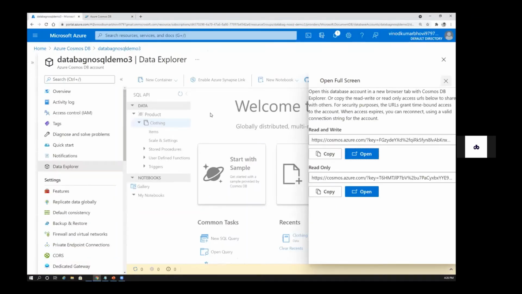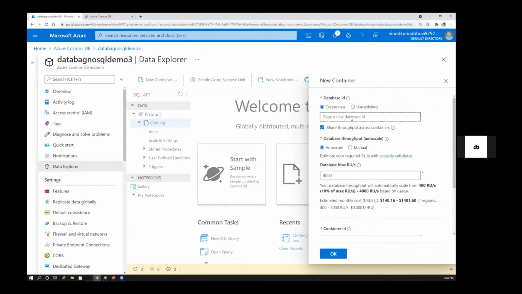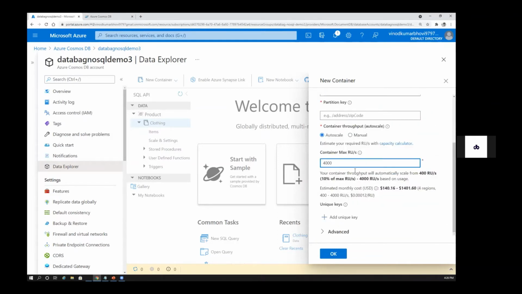Before going to the system, if I want to create a new container, like I said, there are two different throughputs, and we will discuss that, but the place where you provide RUs is here. You can provide RUs at the database level, and you can provide RUs at the container level.